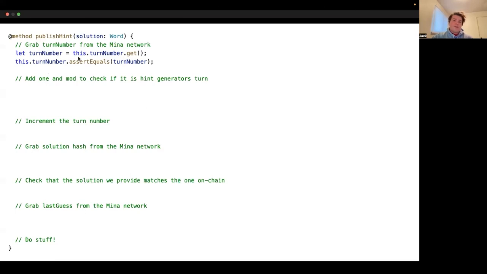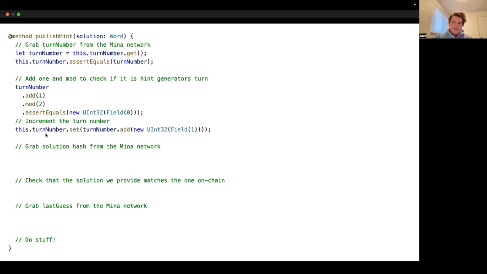We can grab the turn number from the Mina network. Same thing as before. We grab it with the get method. We assert that it's equal to the value at the time that the proof is verified using this assert equals. Basically the same idea. We are checking if it's our turn, but we add 1 this time so that when it's the hint generator's turn, it's not the guesser's turn. And when it's the guesser's turn, it's not the hint generator's turn. Pretty simple. We'll increment the turn number exactly the same as in the publish guess method.